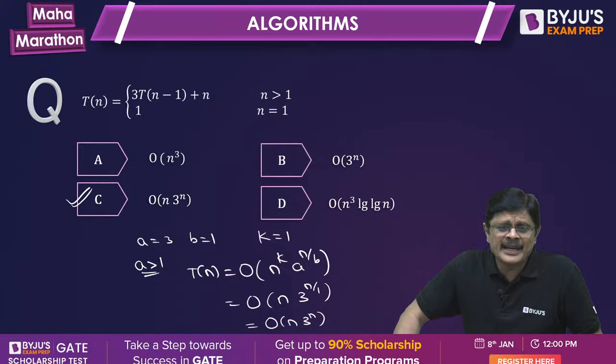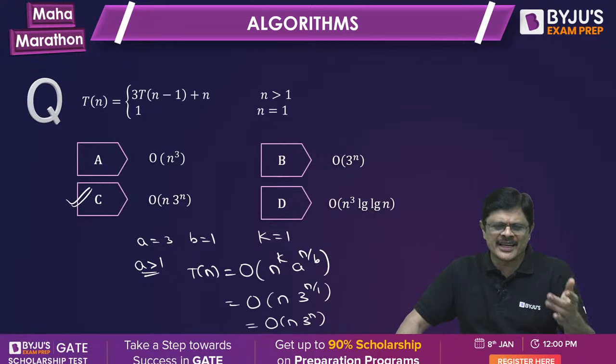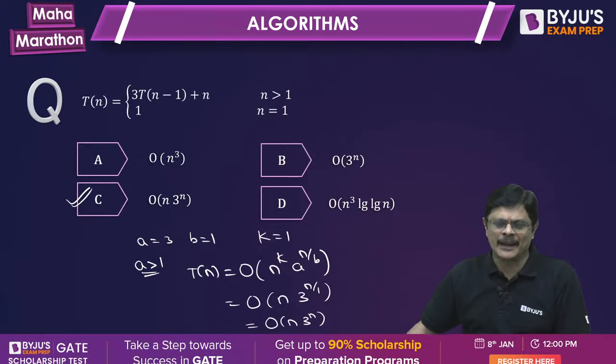See, it again depends on the problem, whether the remaining portion is contributing more or less. We have to see that. Generally log n is not contributing much when compared to n square, so they may ignore that. In some problems, they might have taken that. This generally happens in test series, sir. But in standard books or standard problems, they may not be solved that way. You have to verify that.